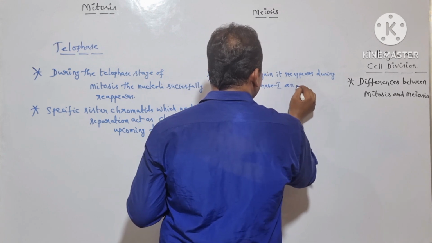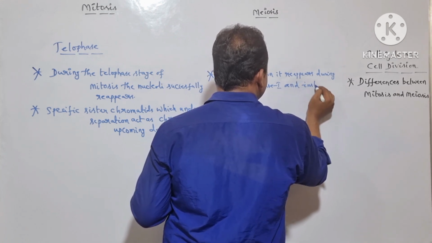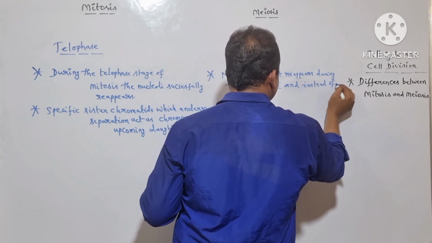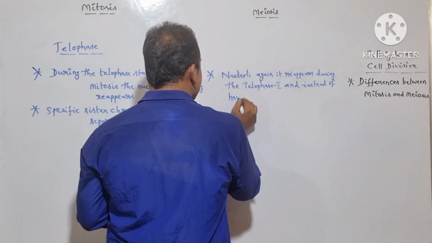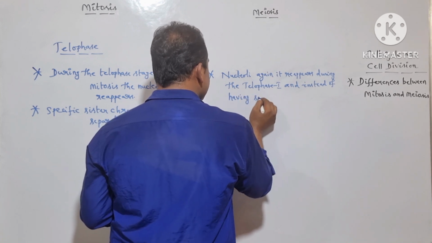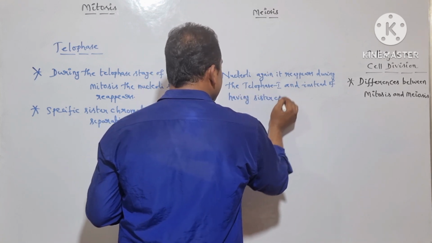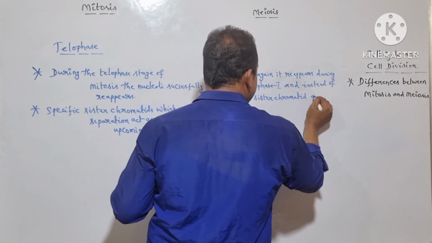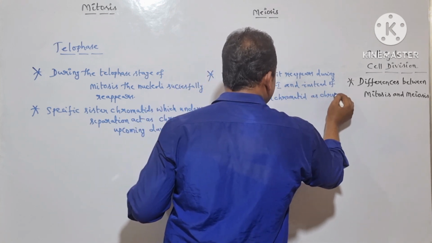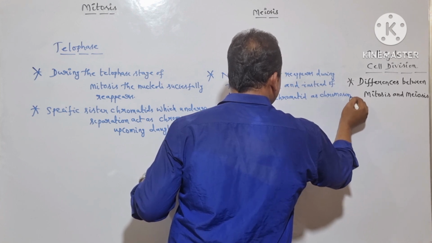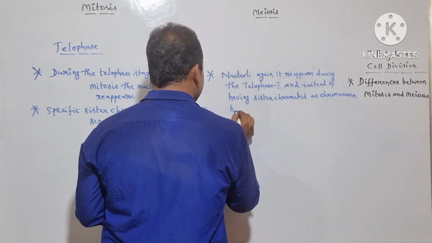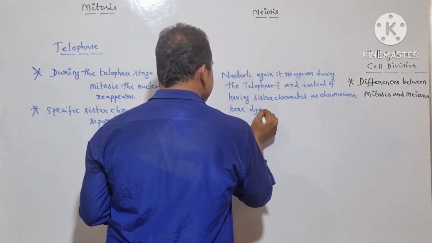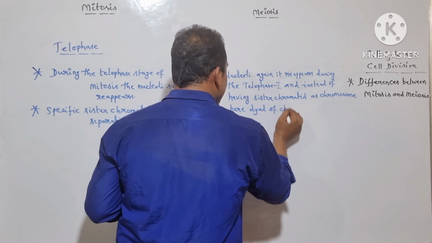And instead of having sister chromatid as chromosome, here dyad of chromosomes are present.